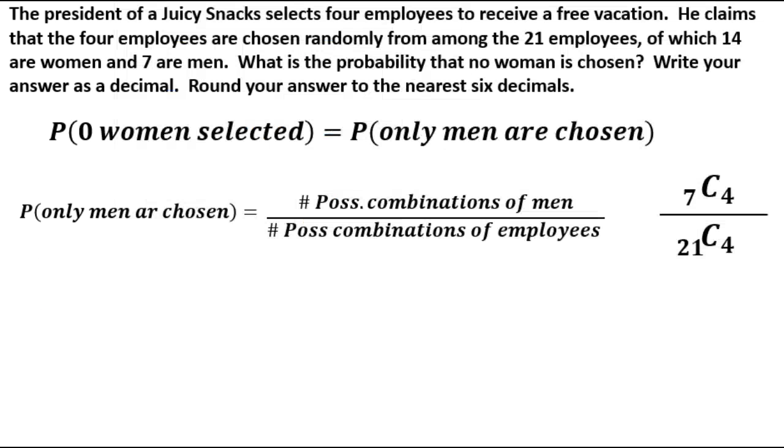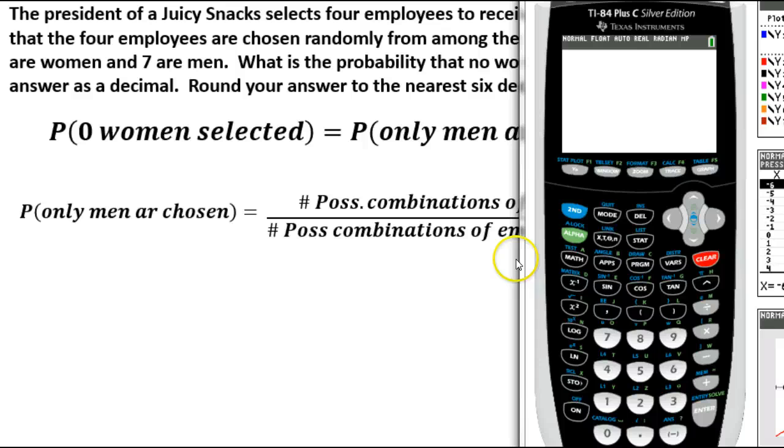Let's do it on the TI-84 now. We have 7 choose 4, so we'll do that first. We'll go 7, then go to math, and over to probability. That means going over to the right 3 buttons. Our combinations are right here, option number 3. 7 choose 4.